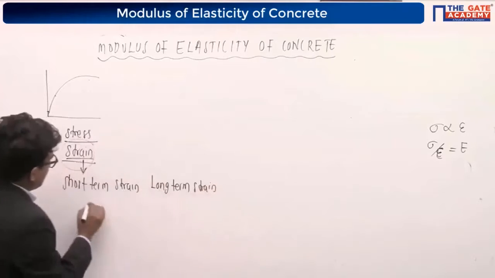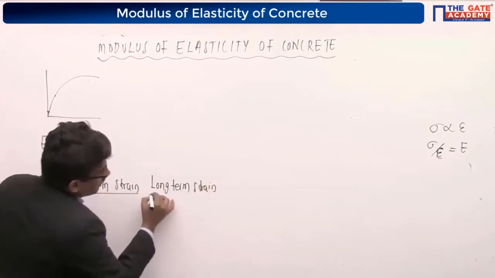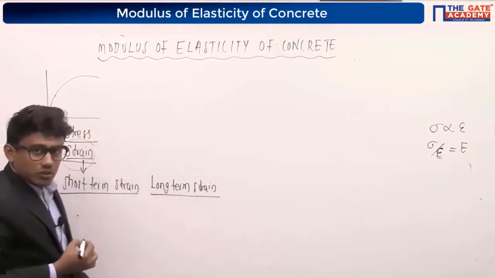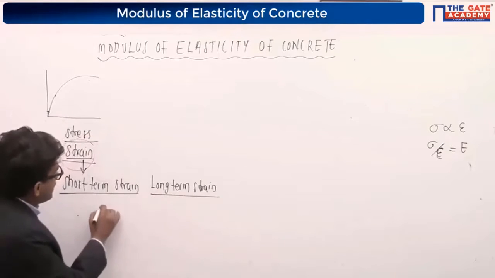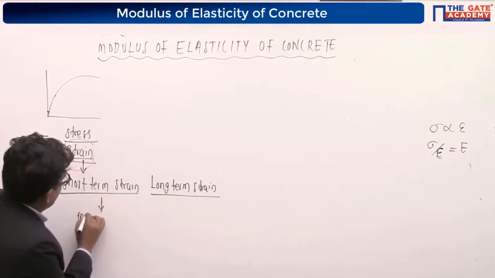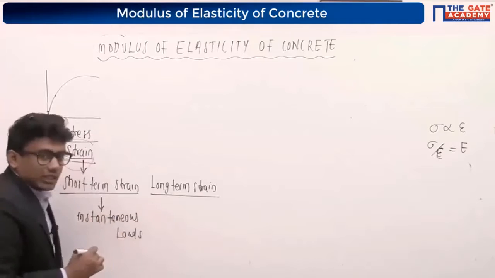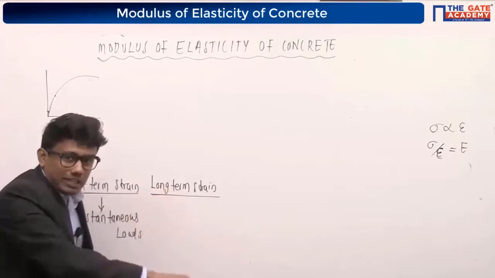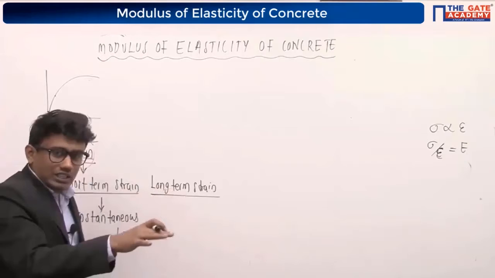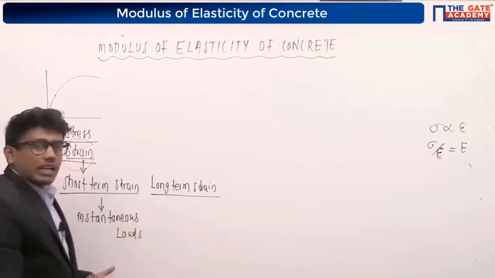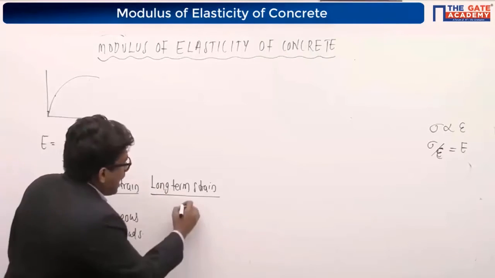I'll explain what these are. This short-term strain is actually due to the instantaneous loading, or immediately after the application of the load. Immediately after the instant of that loading, there will be some strain that is called our short-term strain.